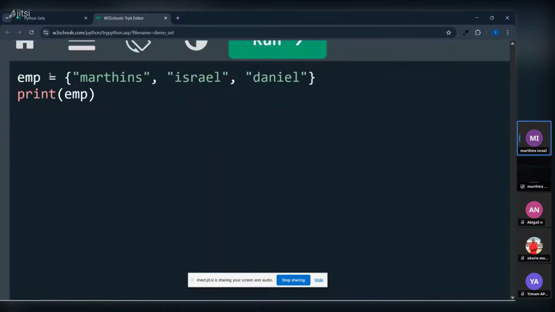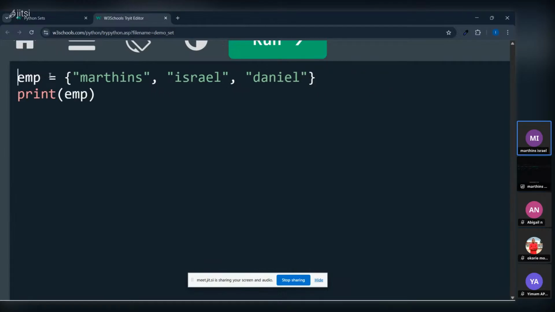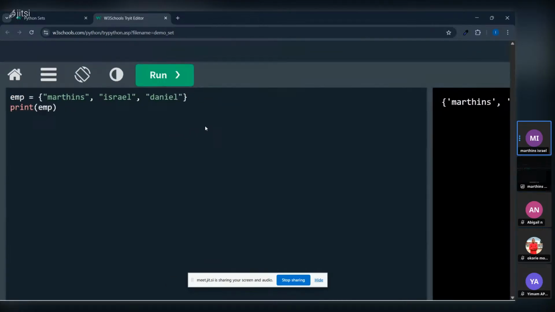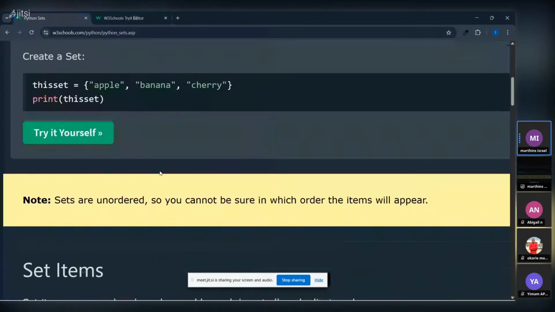So what happened before? In Python, because it's a high-level language, it works with indentation. I left a space here, which I did not observe because of the black screen. So I had to clean the space and make sure everything starts from the beginning. So that's how Python works. So this is how to declare your set. So let's move on. Sets are unordered lists.